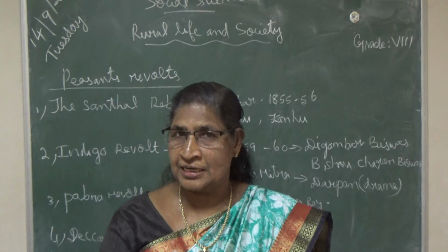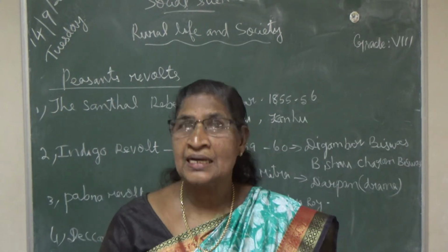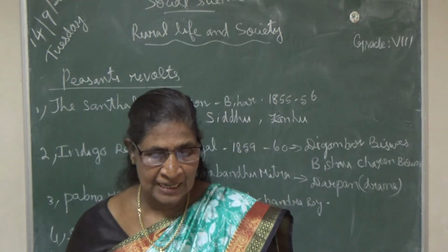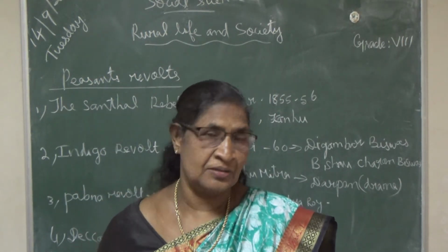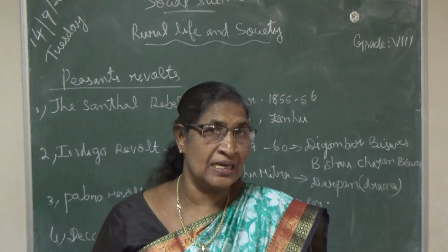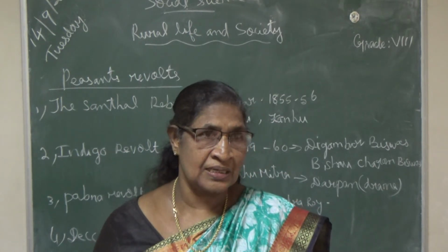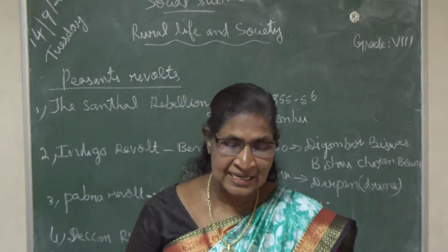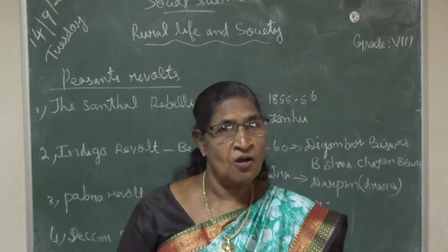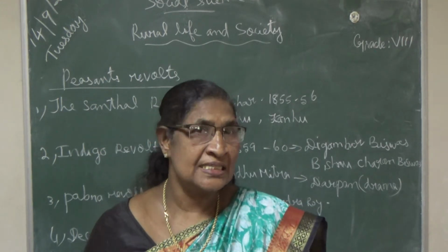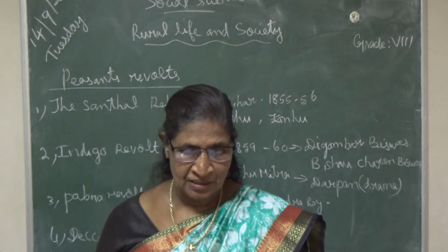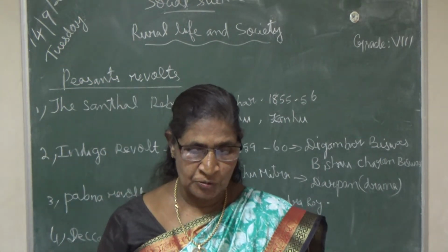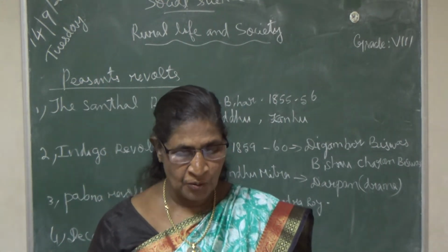Indigo is the name of a color. It was prepared from the indigo plant and used for dyeing purposes. So the demand for indigo was great in the European countries. Some of the British East India Company officials also encouraged the cultivation of indigo to meet the demand of the European market.